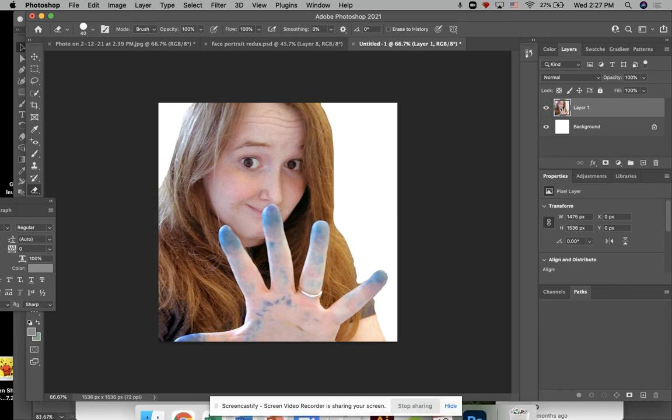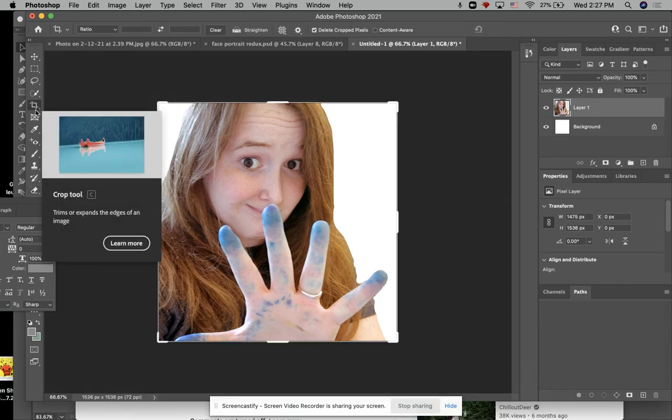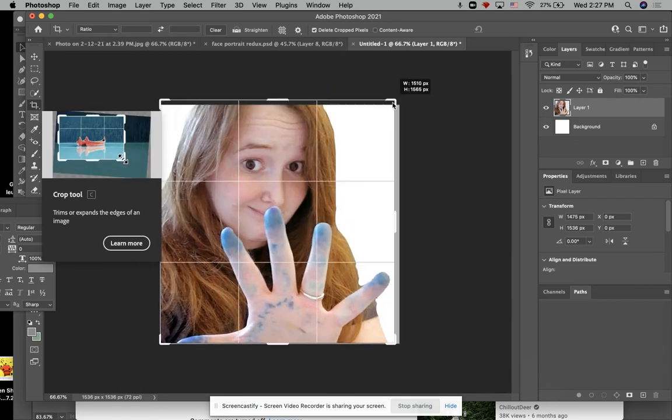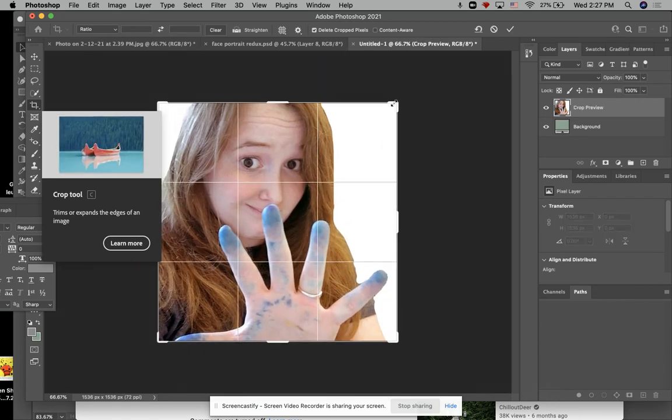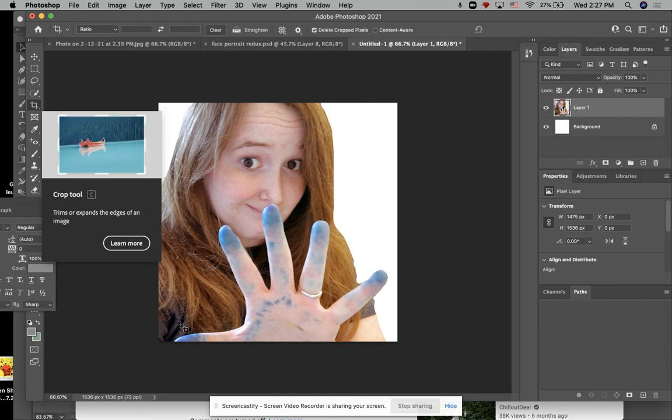And notice I do have an image that is a square. If I didn't, I could use this tool. It's the crop tool. Once you click on it, you can drag to resize or crop your image. Hit enter, and there it is. So there's my photo. Now I'm ready to start playing around with it.